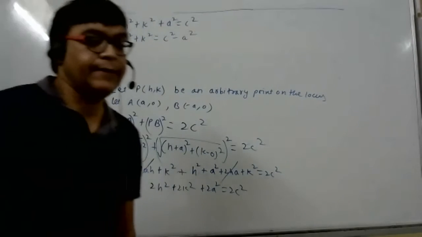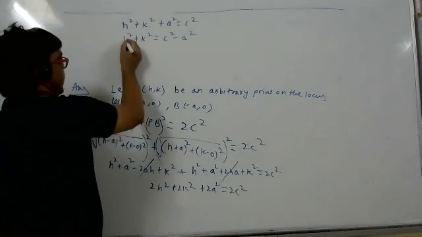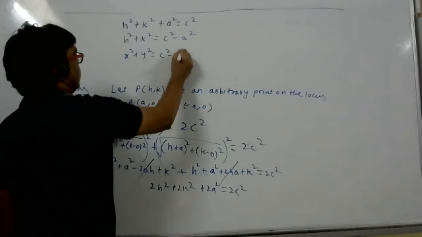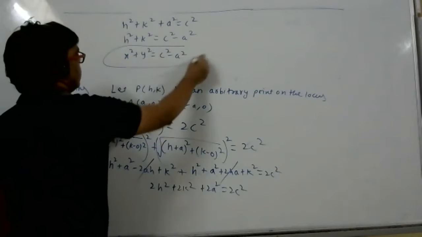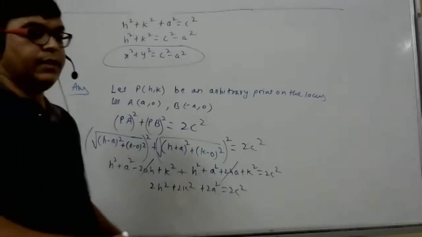Replace H by X. So what is the answer? Replace H by X: X square plus Y square is equal to C square minus A square. This is the equation of that curve, the graph. The point will move, then it will form a curve.